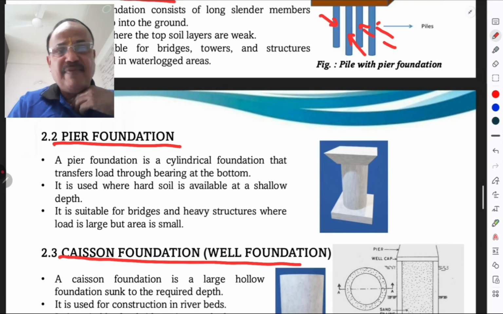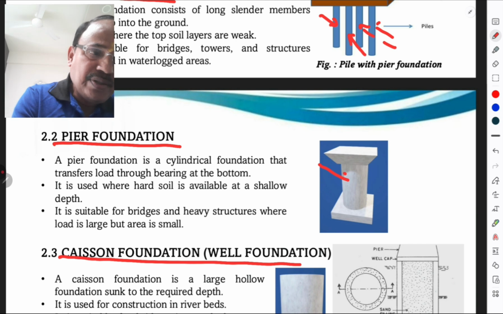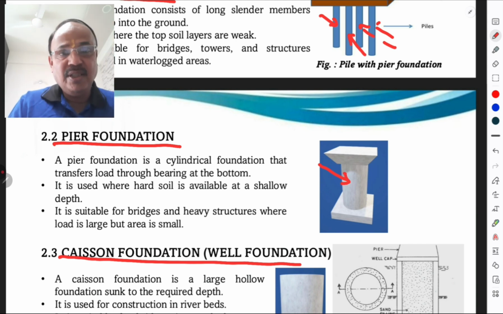Then we go for the pier foundation. What is a pier in a bridge? It is the intermediate support provided to the bridge. Such an intermediate support is here, which is called a pier. A pier foundation is a cylindrical foundation that transfers the load through bearing at the bottom. It is used where hard soil is available at a shallow depth. It is suitable for bridges and heavy structures where load is large but area is small.